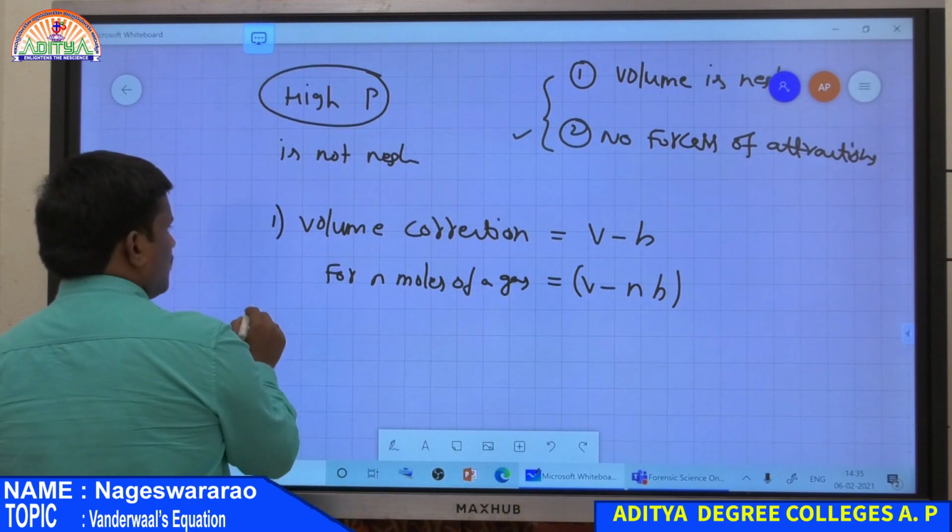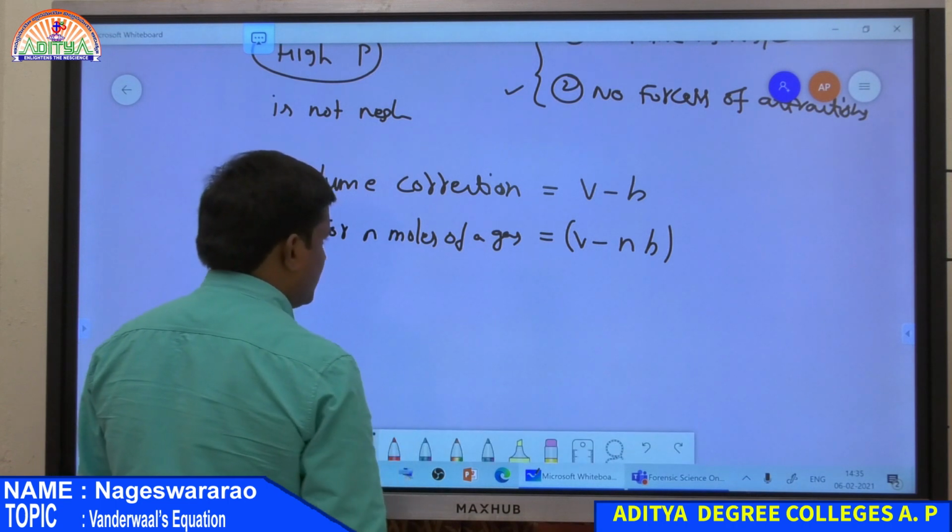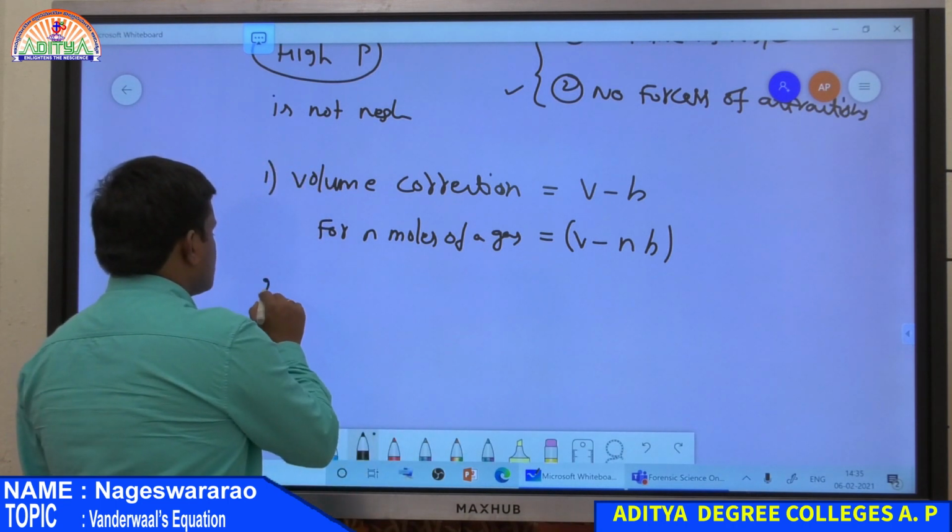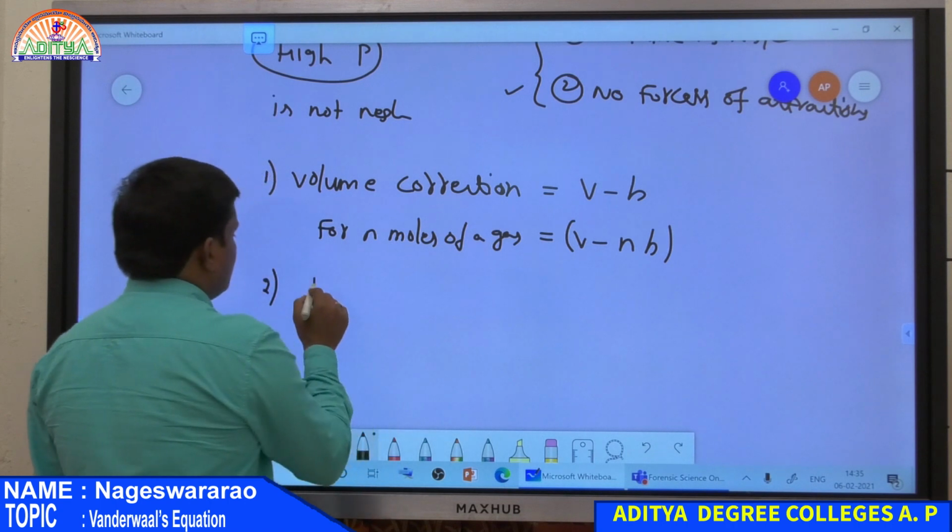Similarly, due to collisions between the gas molecules and the wall of the container, we make the pressure correction.